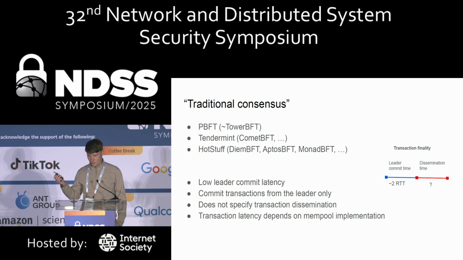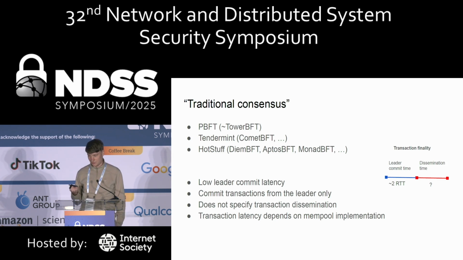And if we go through a little bit of historical overview, the first iterations of Byzantine fault-tolerant protocols, I call them traditional consensus in the slides, are a proposal-based approach. There is a leader on every round, and the leader proposes some transactions, and communicates with other nodes to commit the proposal. This approach has a very decent leader commit latency. So if I am the correct leader, I have fairly low latency to commit my proposal. But the drawback is that this protocol only commits transactions from the leader.